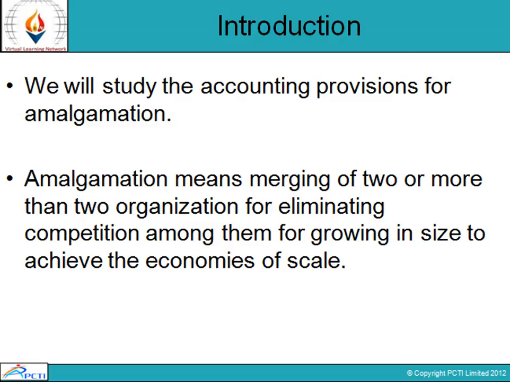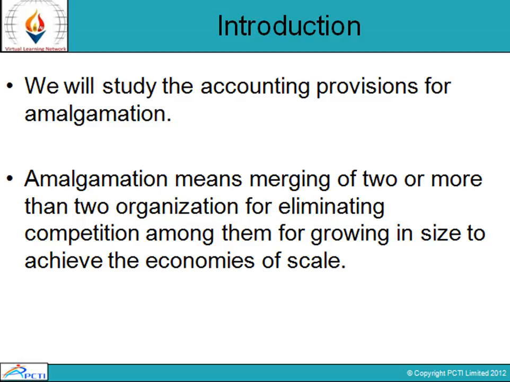The Institute of Chartered Accountants of India, in their Accounting Standard 14, has also issued accounting for amalgamation. However, the Companies Act has not very specifically defined the term amalgamation.